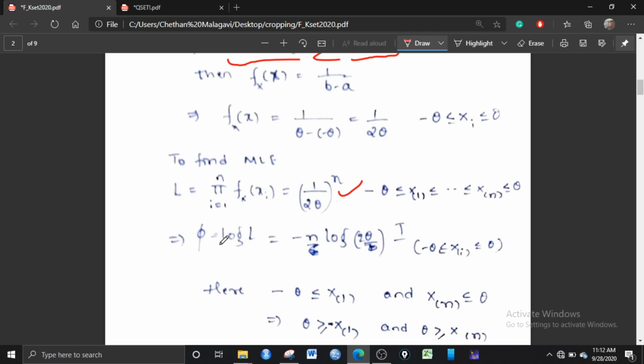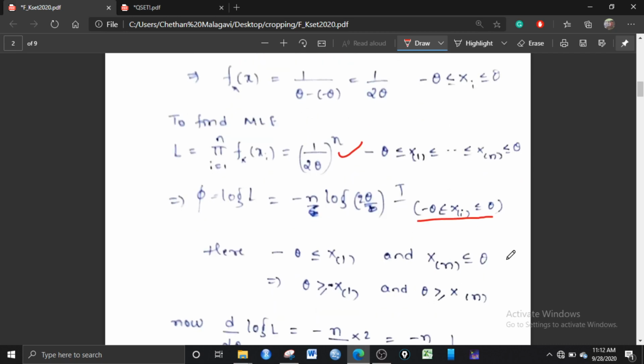And phi equal to log L. After taking the log, you can see that here it is minus n log 2 theta, and this is the indicator function, that is minus theta is less than xi, where xi is the ith order statistic, and that should be less than theta. So one can make out that minus theta is less than x1 and xn is less than theta. Xn is the nth order statistic, and this is the first order statistic. So xn is less than theta and theta is greater than minus x1.